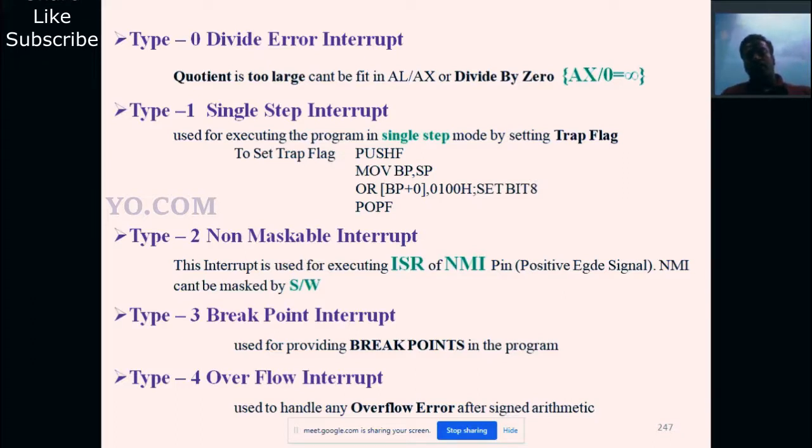Okay, some amount of data cannot be accommodated in the accumulator. So in this condition the overflow interrupt is present. Okay, that stops the current operations. These 5 are basic interrupts, or fixed interrupts. These 5 interrupts can be asked in exam questions.